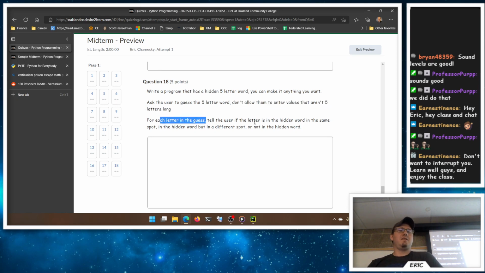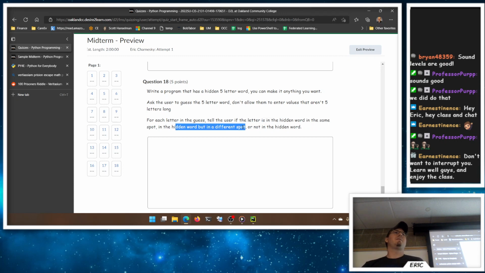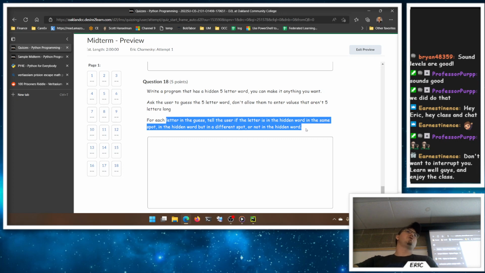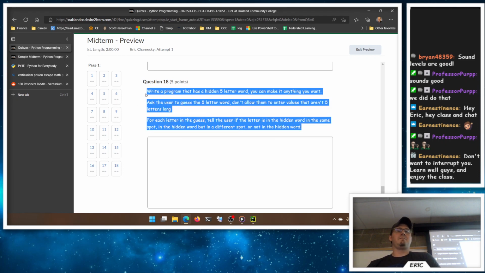Then, for each letter in the guess, tell them if that letter is in the hidden word in the same spot, like the same index. Is it the first letter matches the first letter? Or it's in the hidden word but a different spot. Okay, my first letter is somewhere in that word, but it's not at the first spot. Or if it's not in the hidden word. So I'll just output 5 times each of the letters in the word that you guessed. If it's right spot, right letter, wrong spot, or not in the word. Okay? There's a really easy way to check this too.